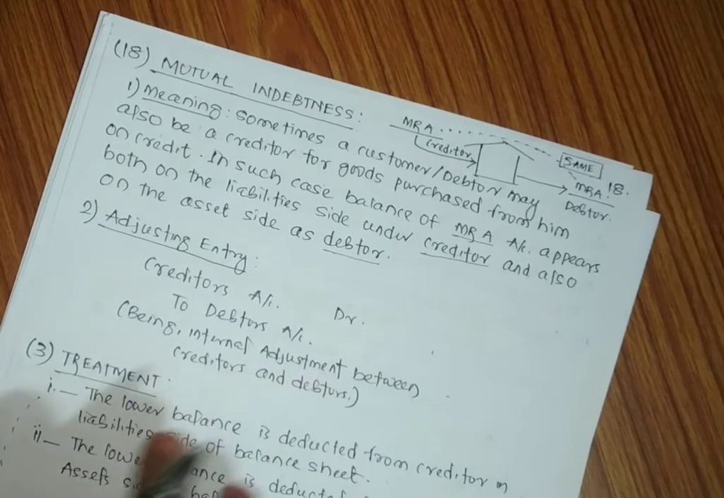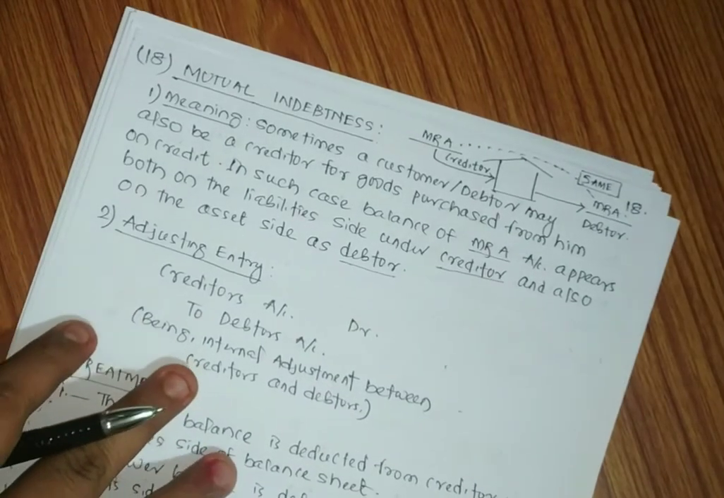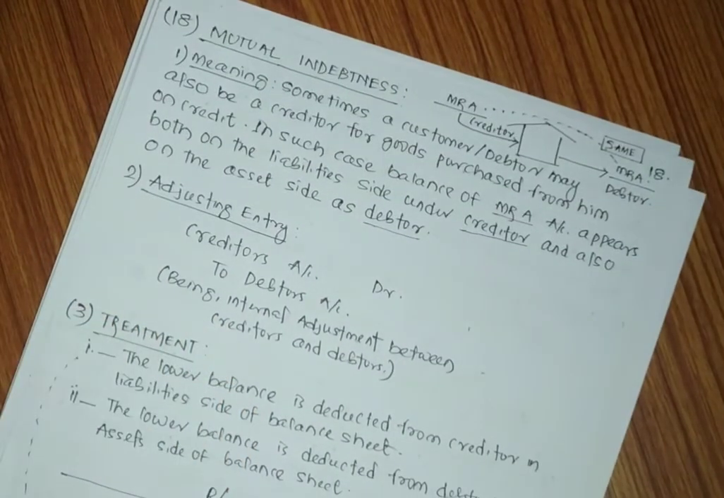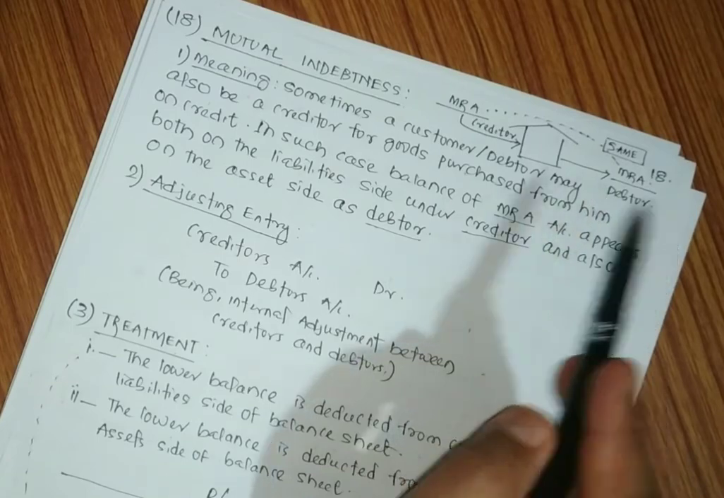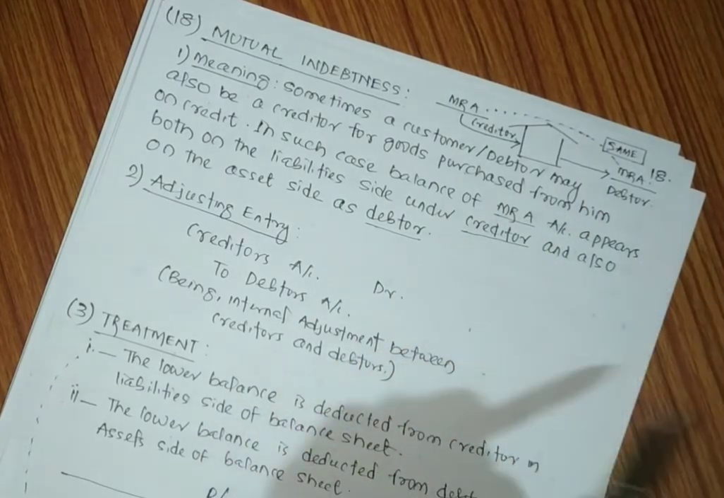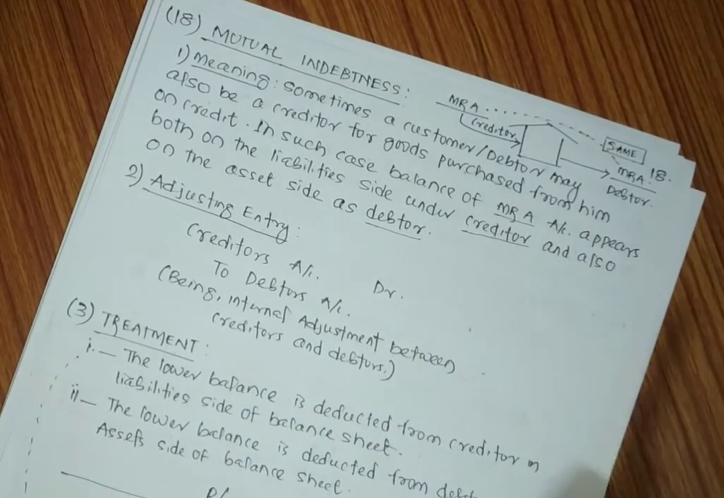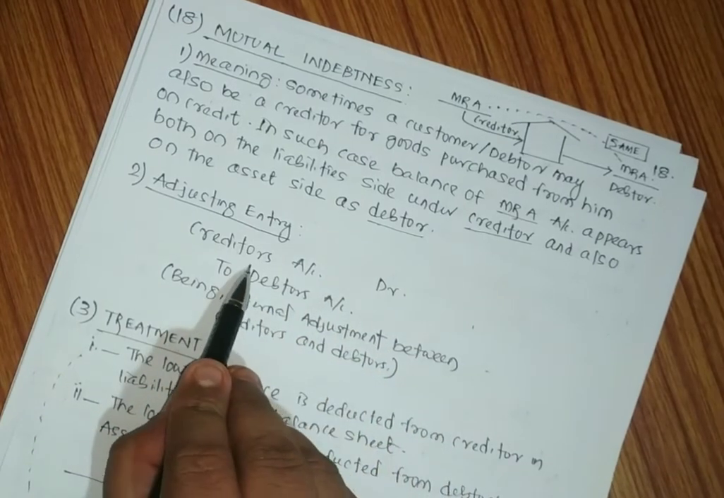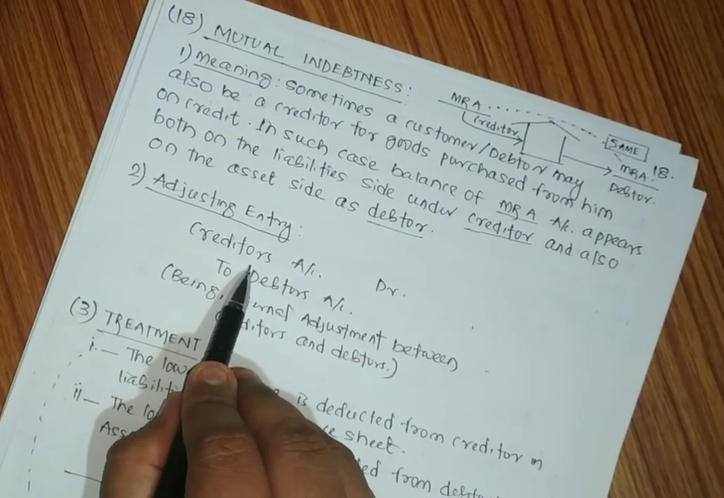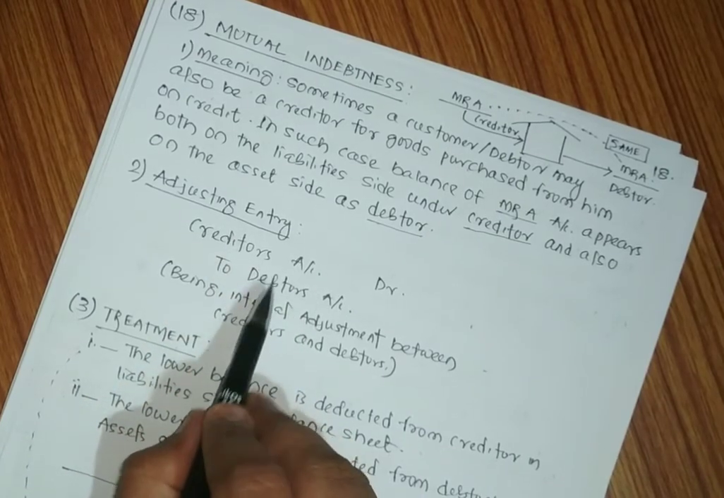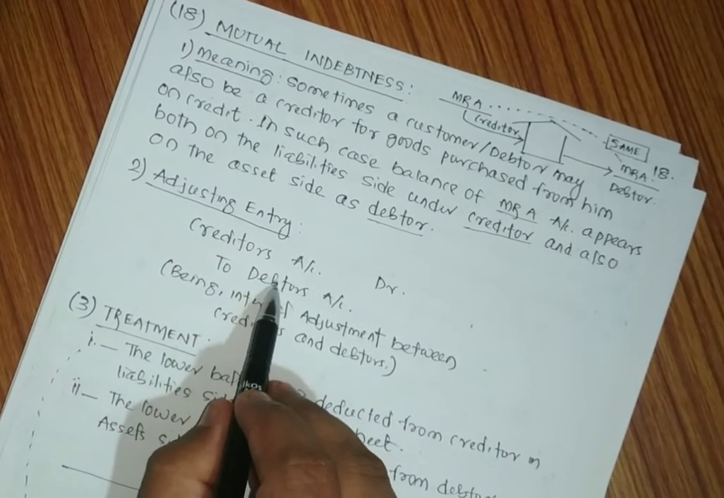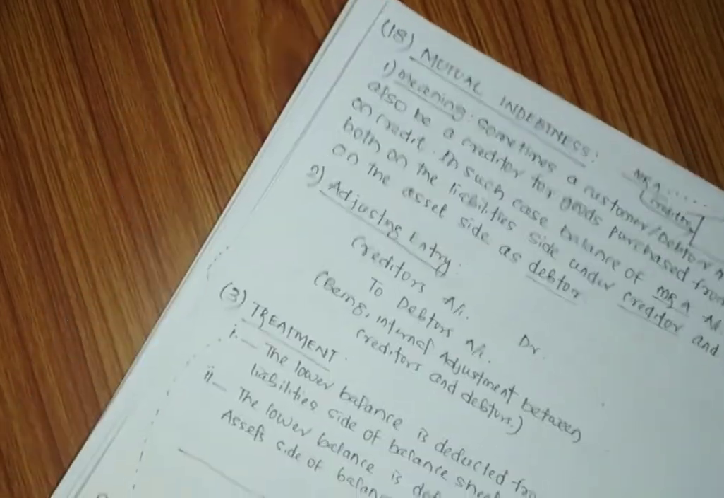So what do we have to take? We have to consider both the amounts. We have to take the lower amount. That means if creditor is 2000, debtor is 1000, the lower amount will be 1000. That 1000 will be adjusted from both sides. Adjusting entry, creditors balance is always credit. In this case, we have to debit the creditors and credit the debtors in order to transfer their mutual balances.